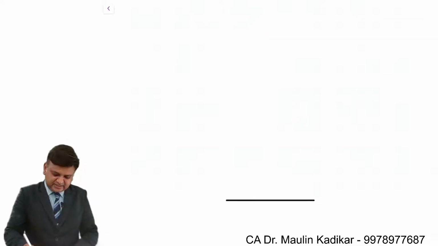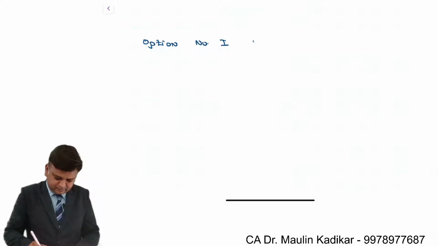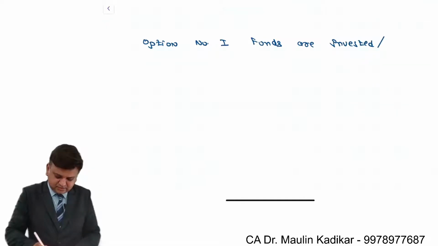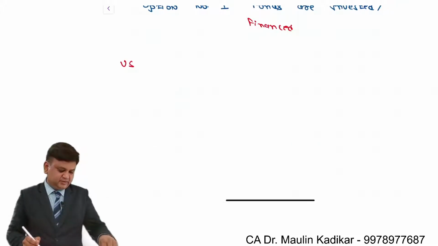So let us calculate the answer. Option number 1, funds are invested or financed in the United States of America.